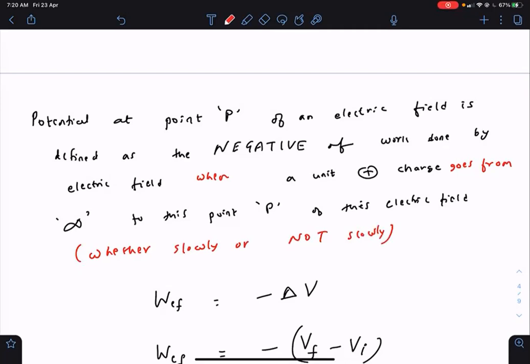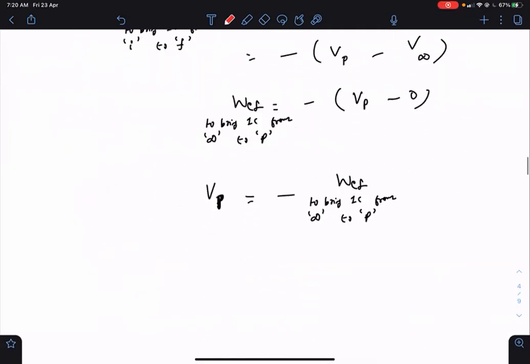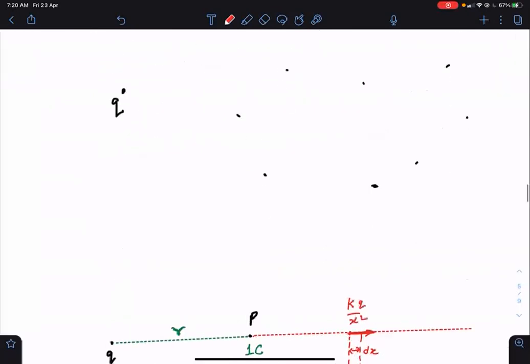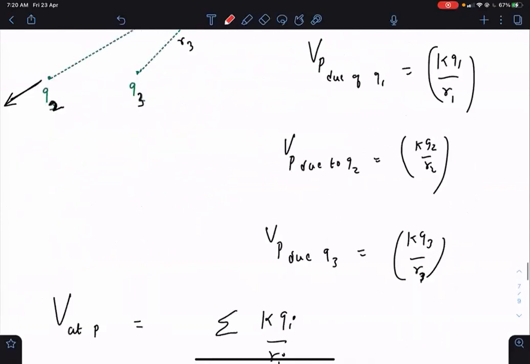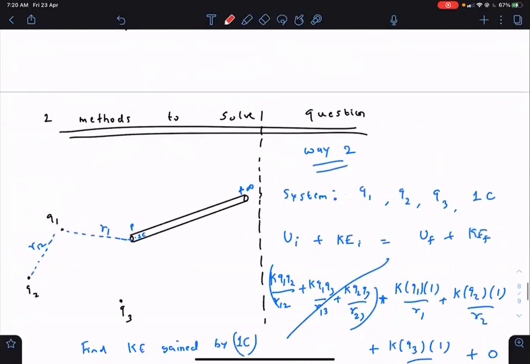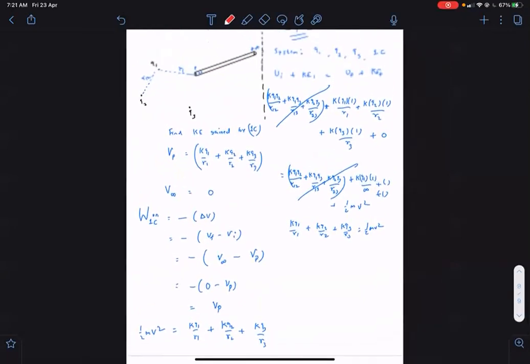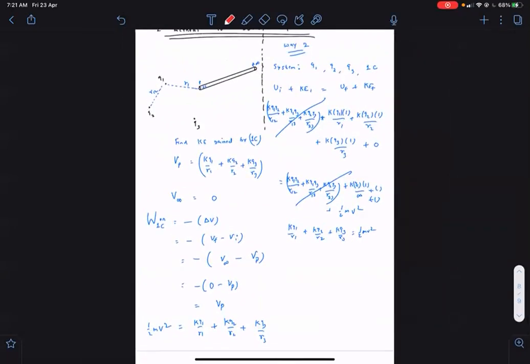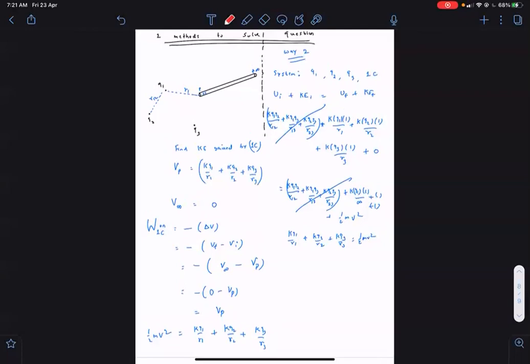Now we will write every time slowly or not slowly, it doesn't matter. This we will write in each definition. Okay. So any doubt in these two methods, anyone? Very well then.